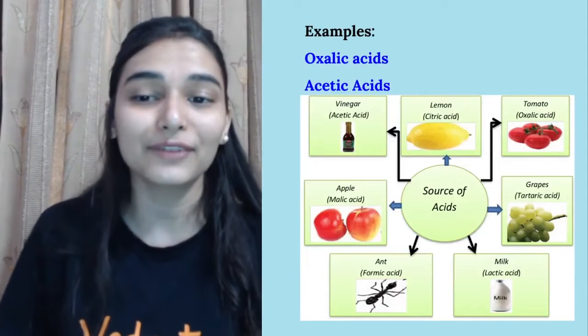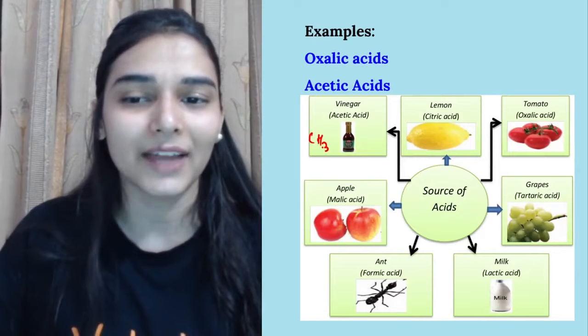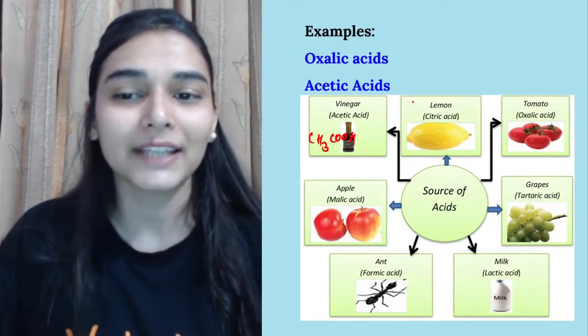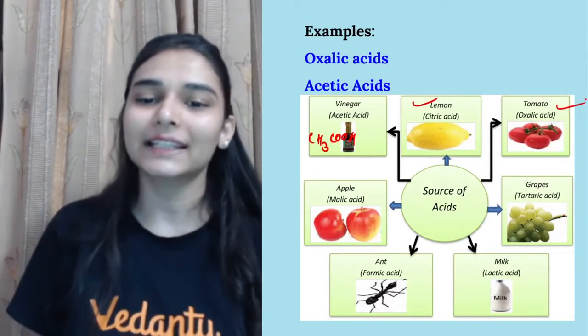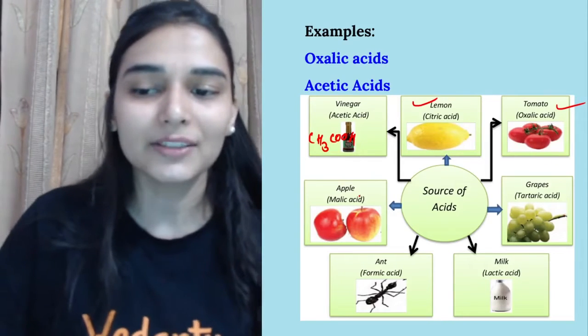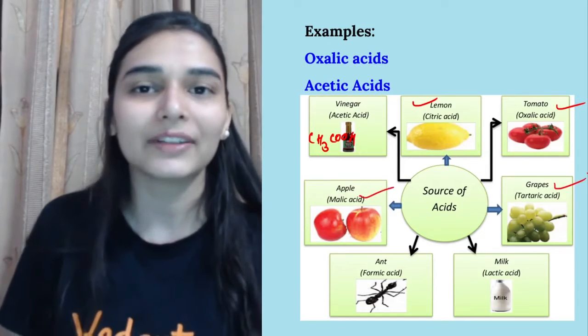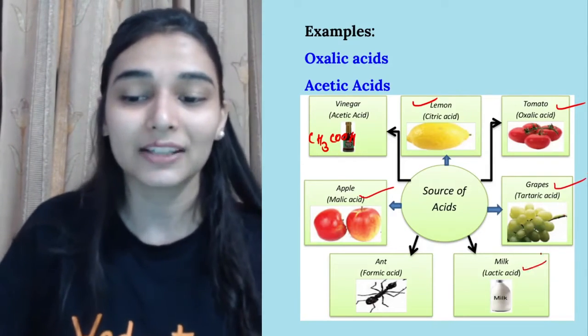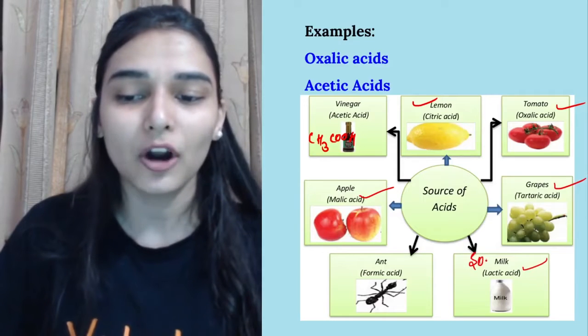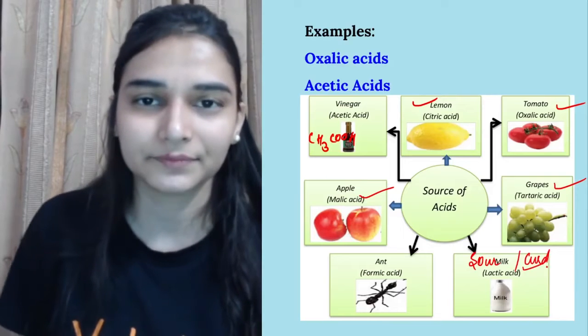Just say we are having vinegar. Ma'am just told you vinegar has acetic acid in it. Lemons have citric acid. Tomatoes are having oxalic acid. Sometimes in exams this question comes for 1 mark: what kind of acid is present in apples? Malic acid. Then grapes are having tartaric acid. Sour milk, or rather you can say curd, is having lactic acid.